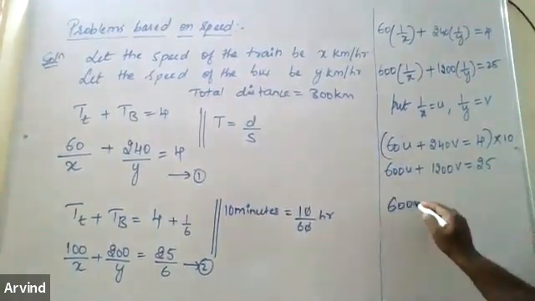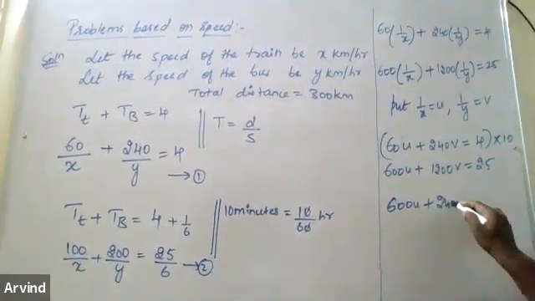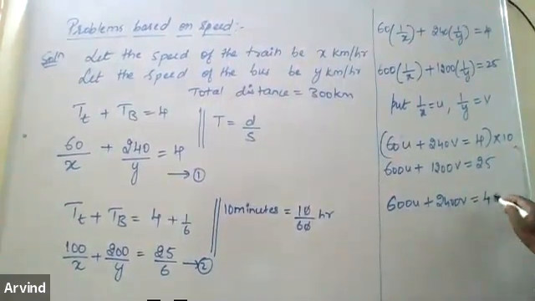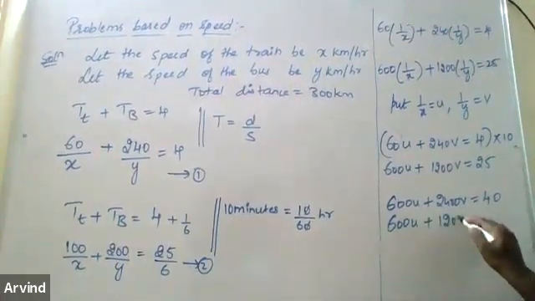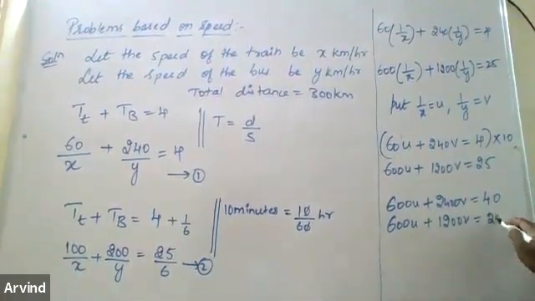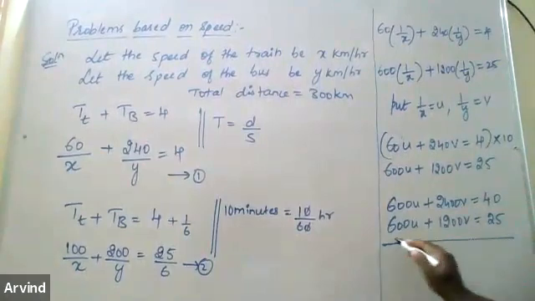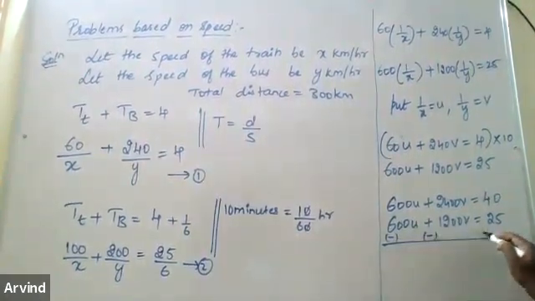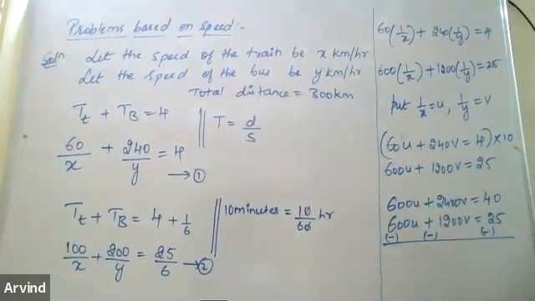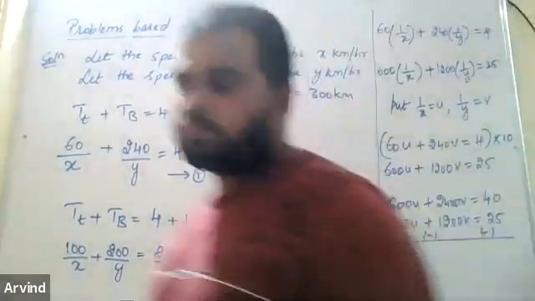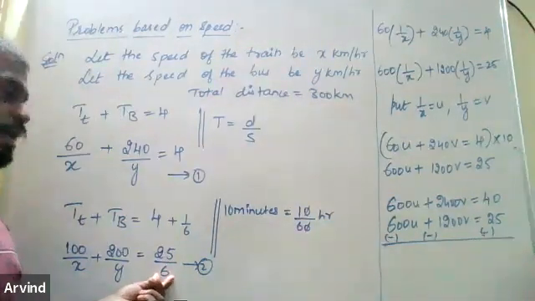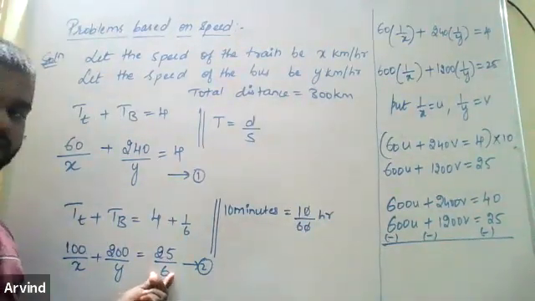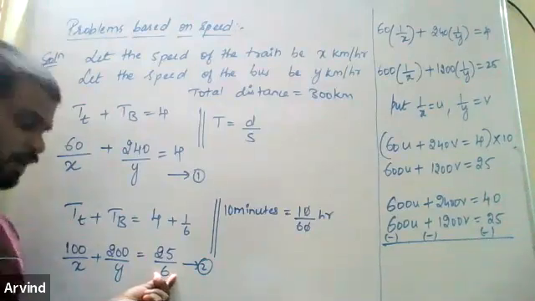So it will become 600u plus 2400v equal to 40. Again, 600u; the equation below we are not multiplying, let's keep it as it is, equal to 25. Solve this. Minus, minus, minus. Sir? Yes, Shisha? Sir, in step 2, 25 divided by 6, here on the right side. That's what I said. This 25 by 6, is it in the denominator? Yes sir. I am transposing.